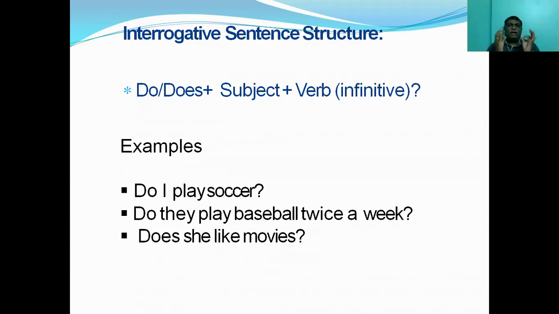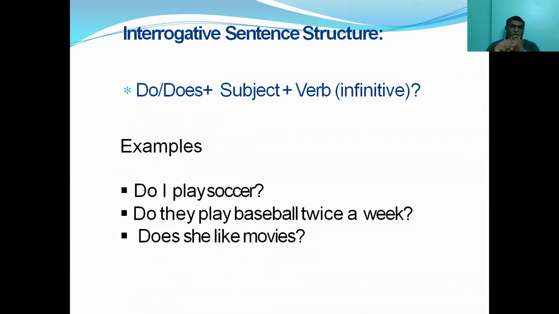A proper interrogative sentence must begin with a helping verb. All 24 auxiliary verbs, 24 helping verbs that we have. So you have to invariably begin with any one of the helping verbs. Then only it is proper.